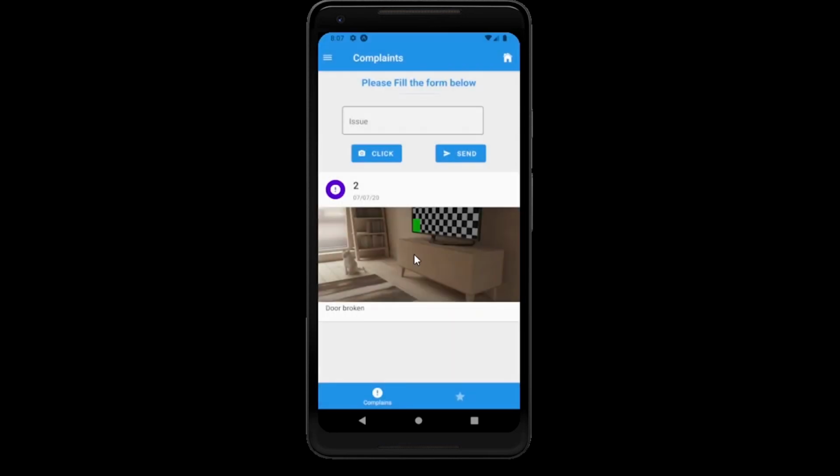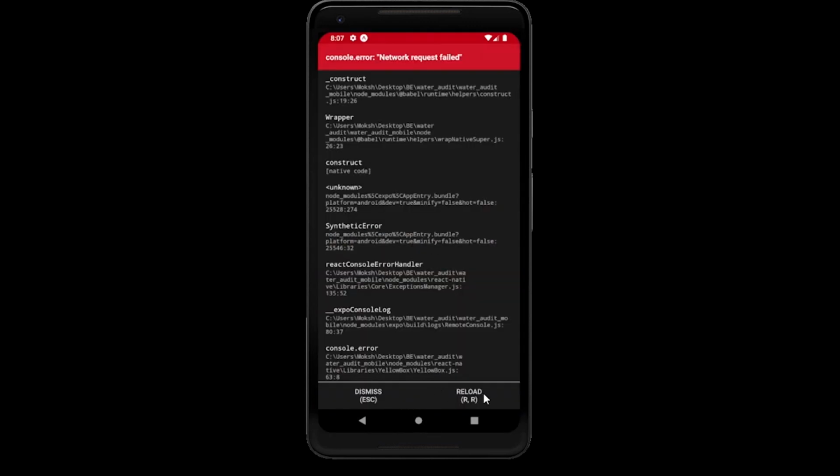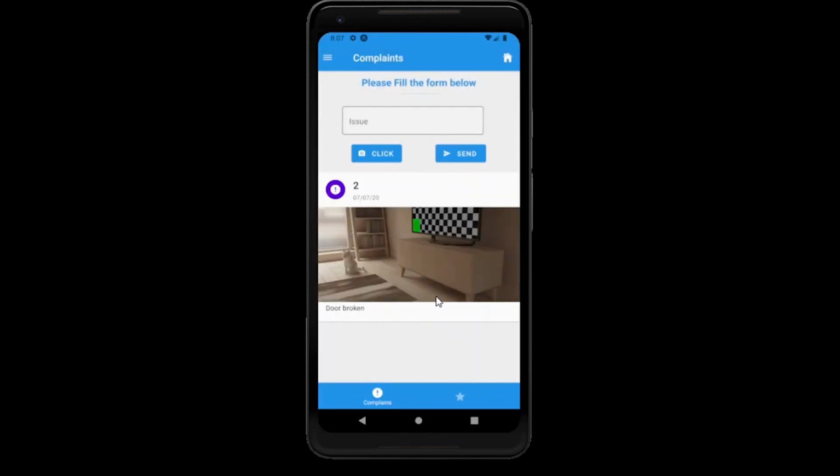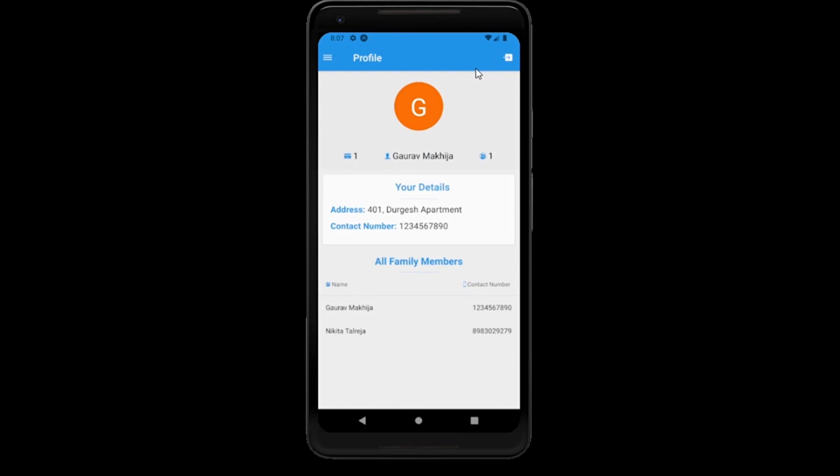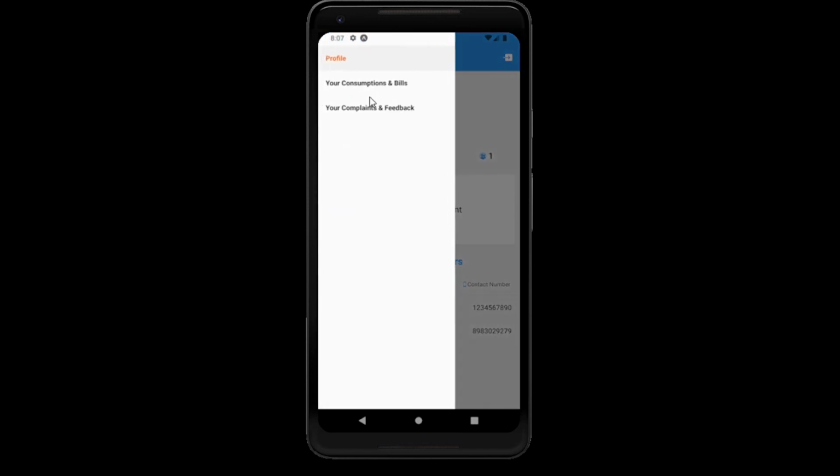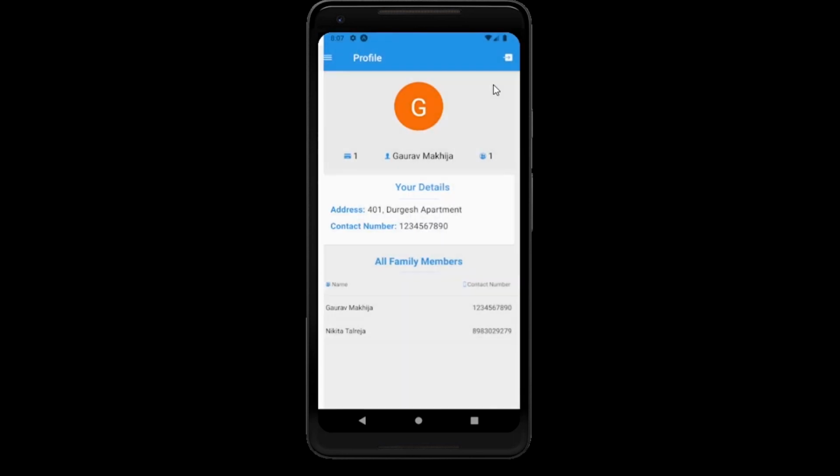And as we can see, it was a technical issue. As we can see, the photo is also saved on the server and it is being retrieved from the request. We can go back to the home screen. So these were all the features. We could lodge complaints, get feedback, view the bills, daily consumption, and the profile screen. Thank you.